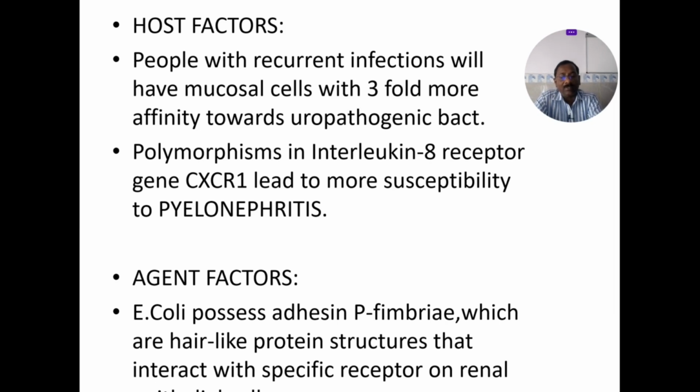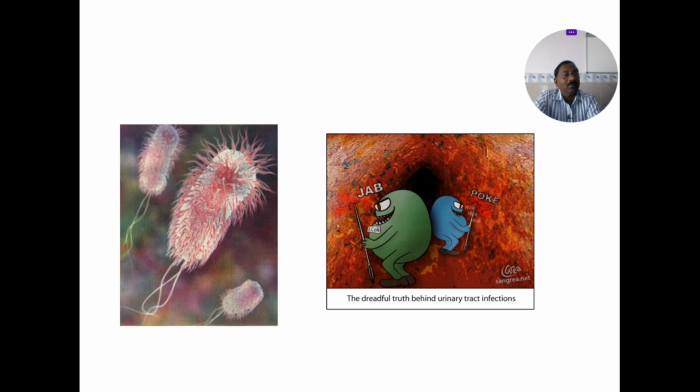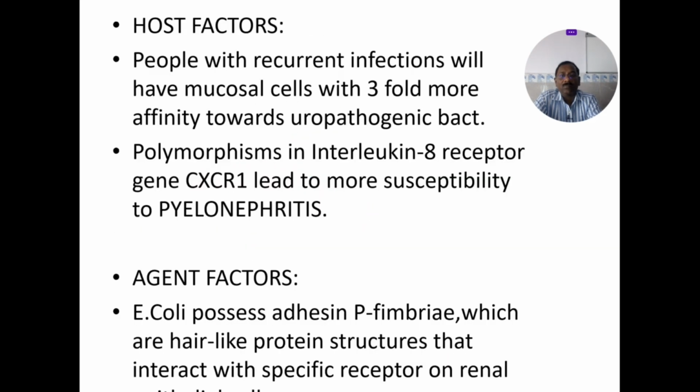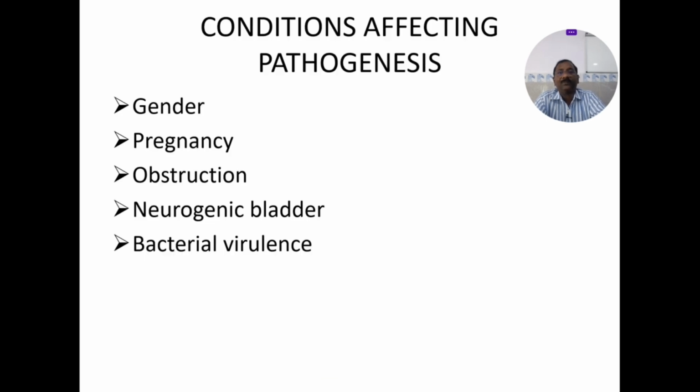epithelium. See, this is the fimbriae. On the left side, E. coli, see the fecal E. coli in the gastrointestinal tract. Because this E. coli has fimbriae, they stick to epithelial cells and atrophic epithelium. So there will be the vaginal introitus, then the bladder, stasis, obstruction, which then leads to pyelonephritis.